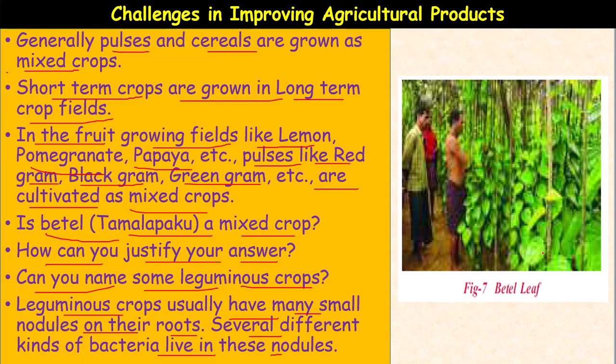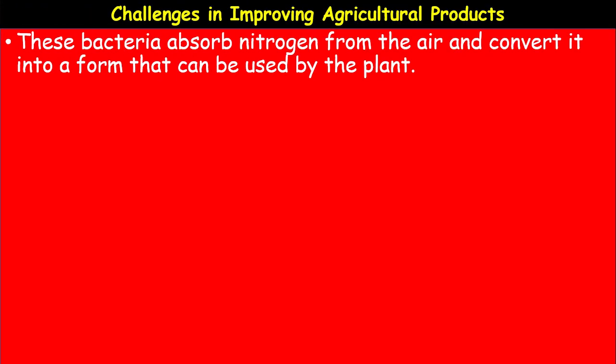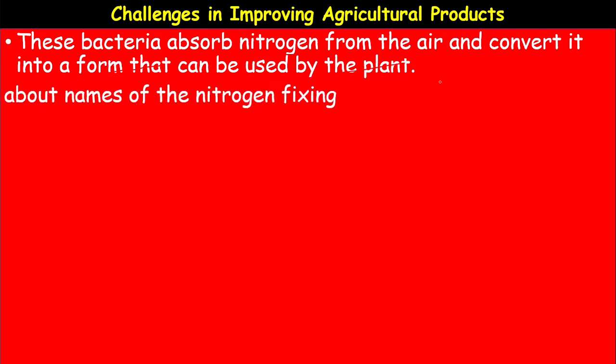Here you can see the betel crop. It requires some support. In bamboo trees and some forest areas, these betel leaves can be grown as a mixed crop. Next, these bacteria absorb the nitrogen from the air and convert it into a form that can be used by the plant. This is called nitrogen fixation.